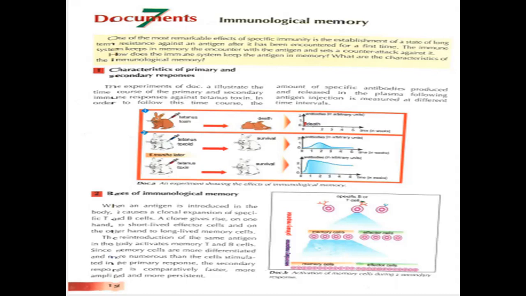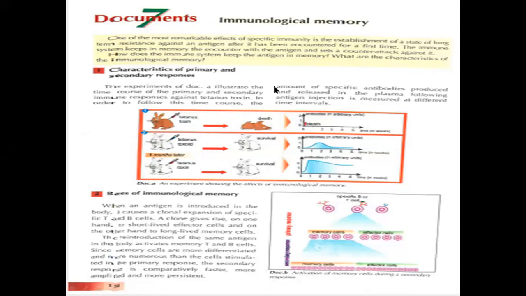The primary immune response is the response upon the encounter of the antigen for the first time. However, the secondary immune response is the encounter of the same antigen for the second time. It's called the secondary immune response, as its name indicates.